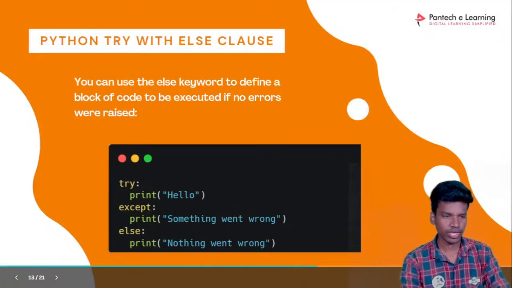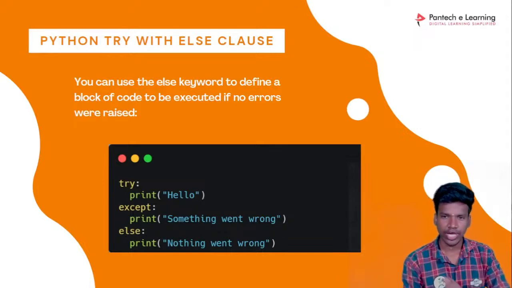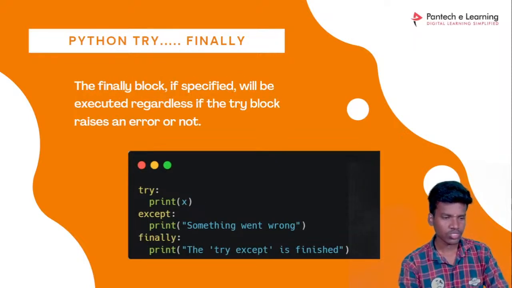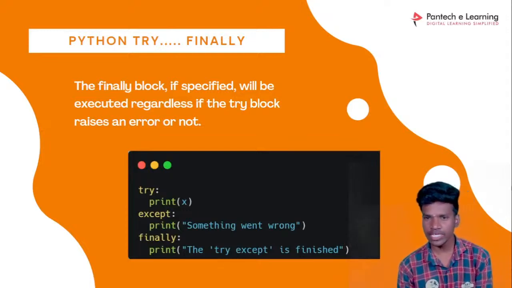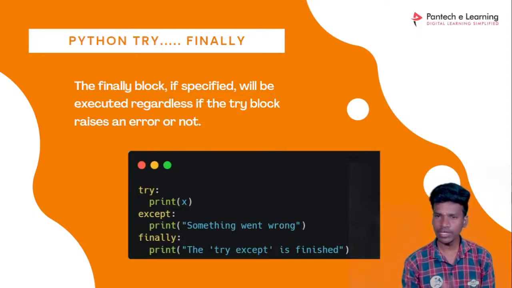So now I will show that, but before that I will look at this, right? Okay, in this lesson, try with else. So we already know, what is else? Else handles the final output. If no error occurs, we get the output handled with an else statement. Okay, that will be executed. The last one is finally. Finally is also the same kind of thing, Python try to finally. If you have an error, the try will find the error, the except will handle the error. The finally is to handle error and what is that?